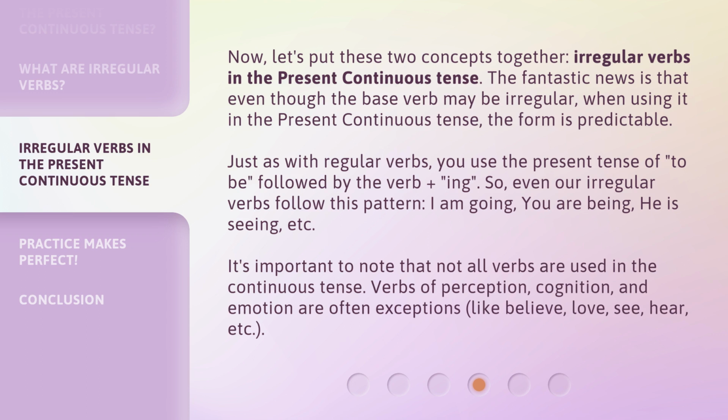So, even our irregular verbs follow this pattern. I am going, you are being, he is seeing, etc. It's important to note that not all verbs are used in the continuous tense. Verbs of perception, cognition, and emotion are often exceptions, like believe, love, see, hear, etc.